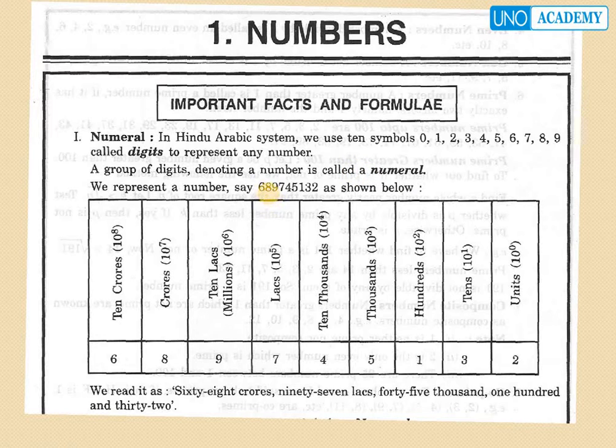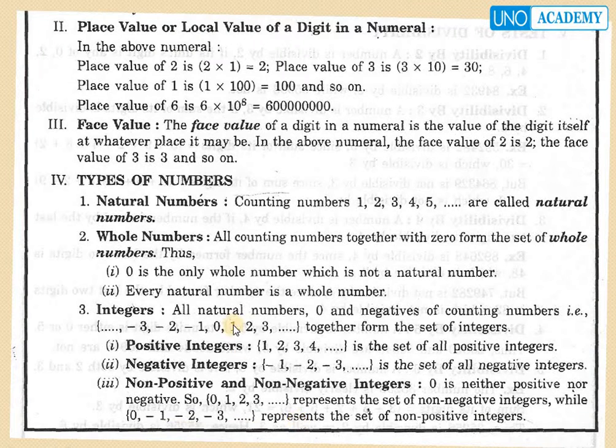For example, a number is taken as 689745132, as shown below. Here 2 is in the units place, 3 is in the tens place, 1 is in the hundreds place, 5 is thousands, 4 is ten thousands, 7 is lakhs, 9 is ten lakhs, 8 is crores, and 6 is ten crores. This number can be read as 68 crores 97 lakhs 45,132. So this is called the place value or local value of a digit in a numeral.